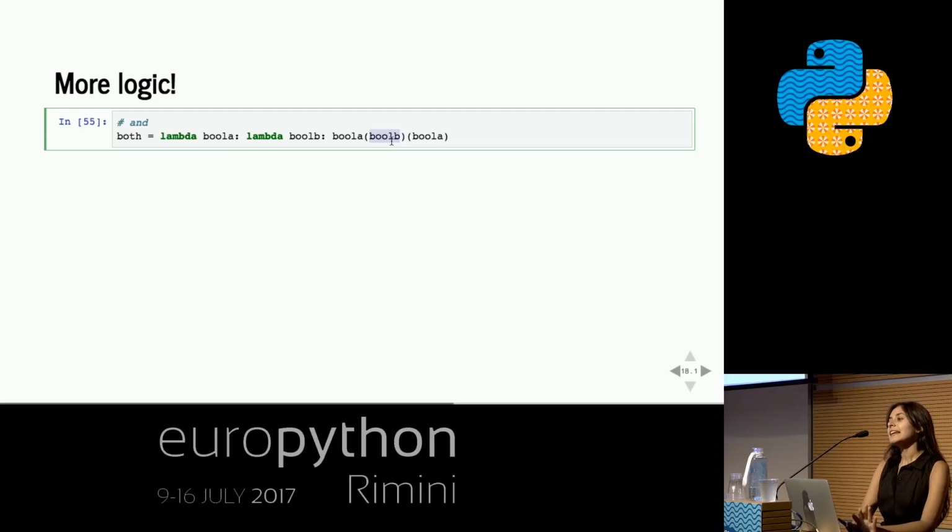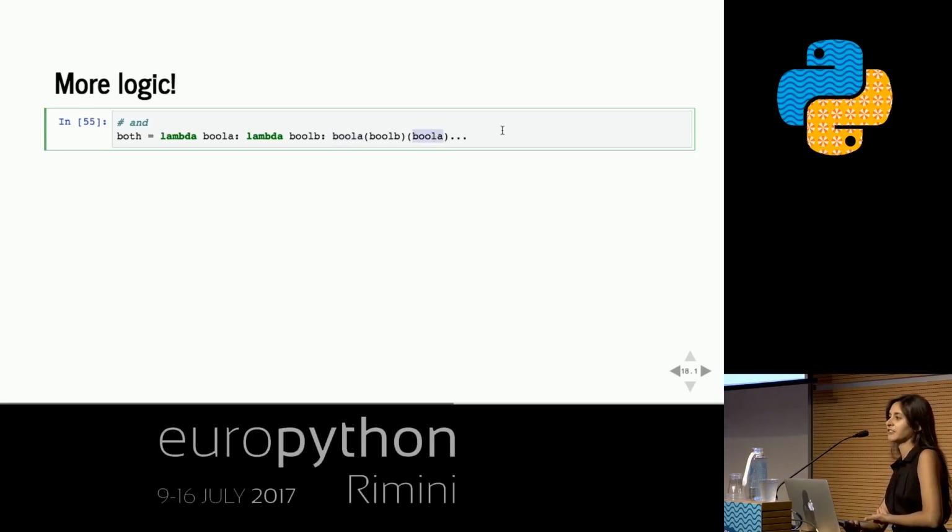And if bool B is also true, then whatever comes here will be like the second thing that it would have chosen. But if bool B is true, then it'll choose the first thing. It won't choose this second part. It'll choose the first thing, which is bool A, but we already said that bool A is true. So this means we'll get true.